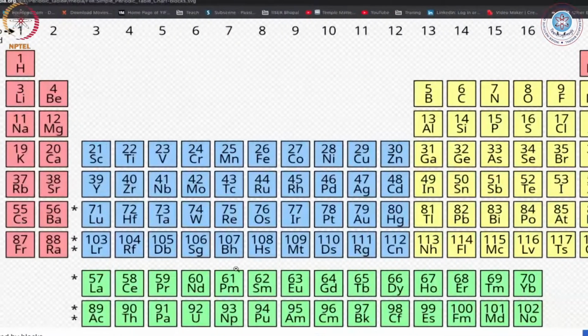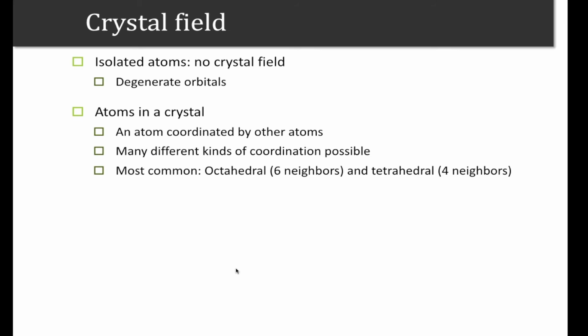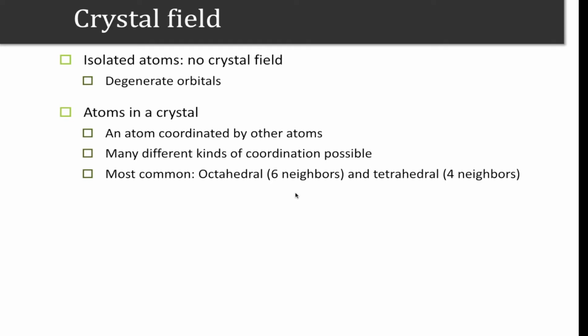Let us see in pictures to understand how these things work. If we consider an isolated atom, it is not in a crystal, so there is no question of a crystal field in that kind of an atom. So it has many degenerate orbitals. For example, all three p orbitals are degenerate. Let us consider 3d orbitals, those are most interesting in our case. There are 5 3d orbitals, and all those d orbitals are degenerate. That means all those are at equal energy level.